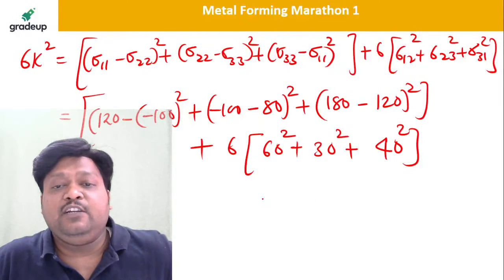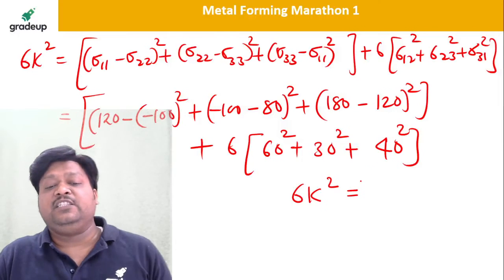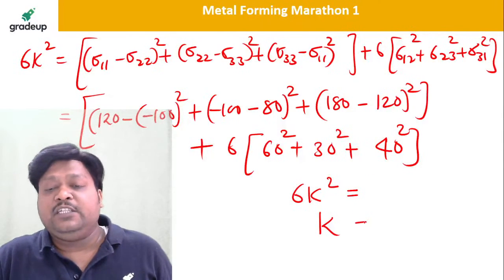Tell me the values and the final value. 6K, K square is equal to how much? And finally, tell me what is K.